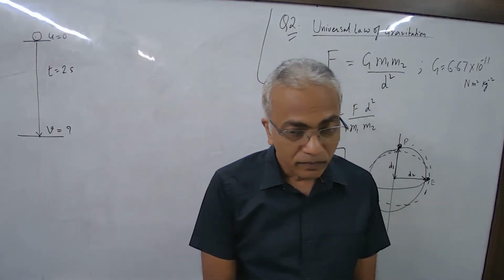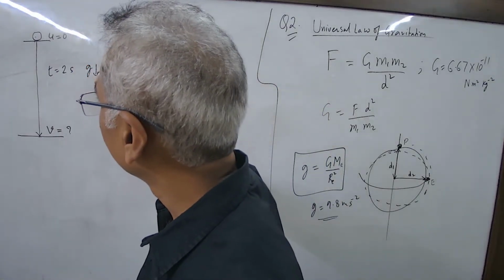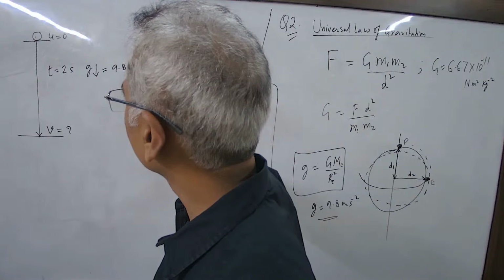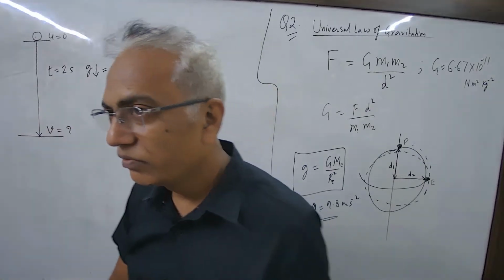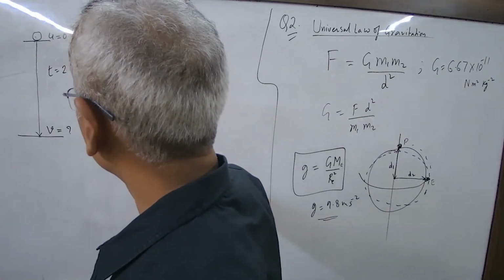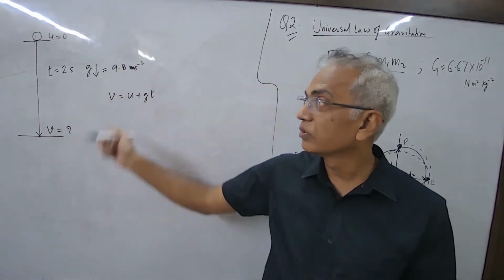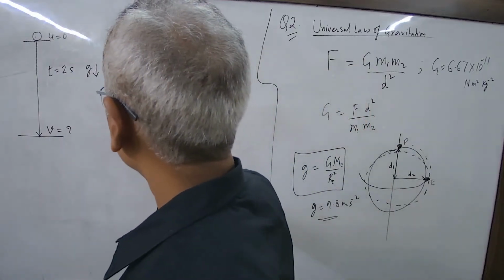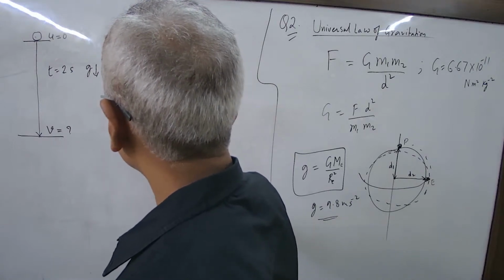Can we use one of the laws of gravity? Yes, gravity, G. It's always acting downward. What's the relation between U, V, G, and T? For freely falling bodies there are 3 equations. Which is the first one? V is equal to U plus AT, where A becomes G here. All the 4 quantities are related. Solve it. So 20 meter per second.